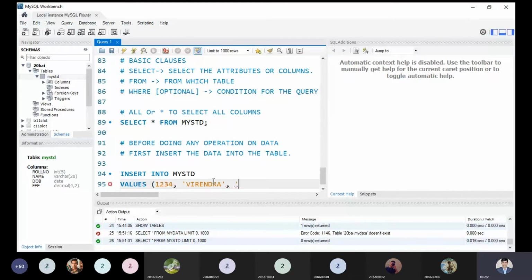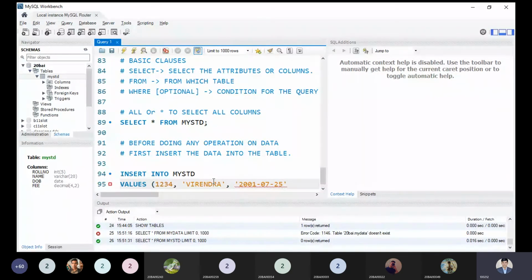The order should be proper, and we know the order must be year, then month and day. I'm writing it here for understanding purposes only. According to this order, you must write the proper order. So I'm writing the date of birth of the student whose name is Biren. I'm writing 2001, the month I'm taking 7 randomly, and the date 25. So this is the date of birth of the student whose name is Biren.